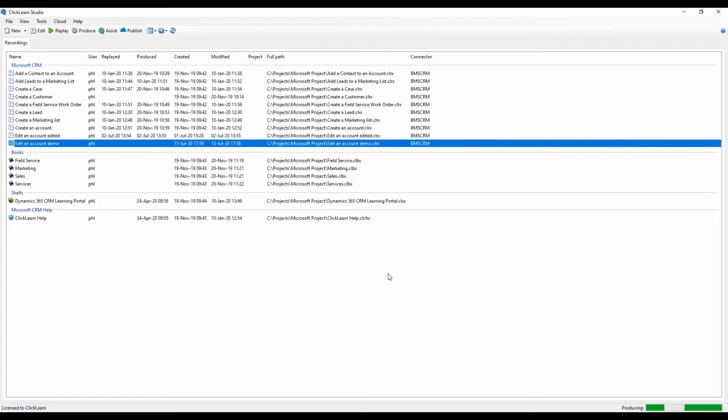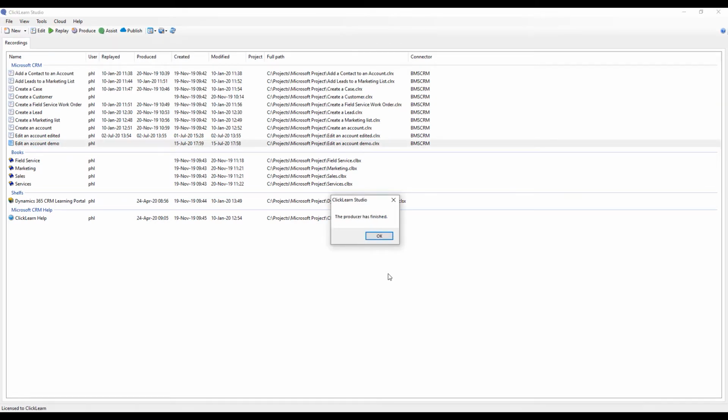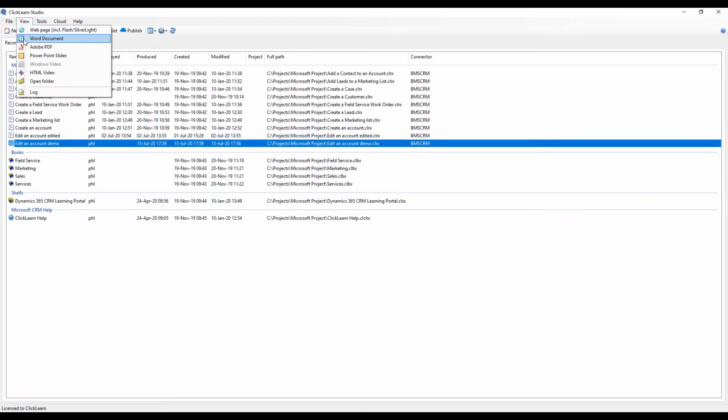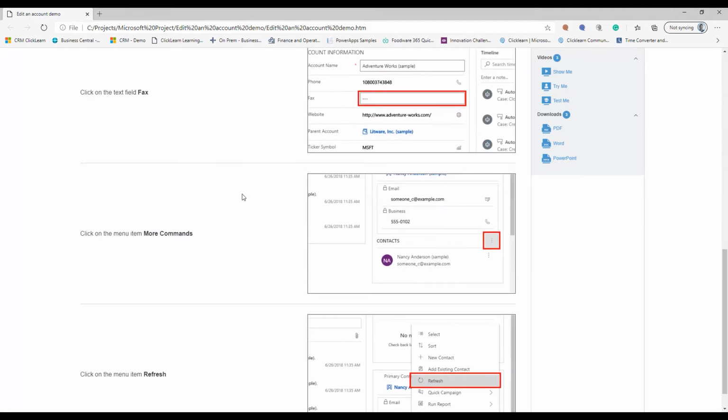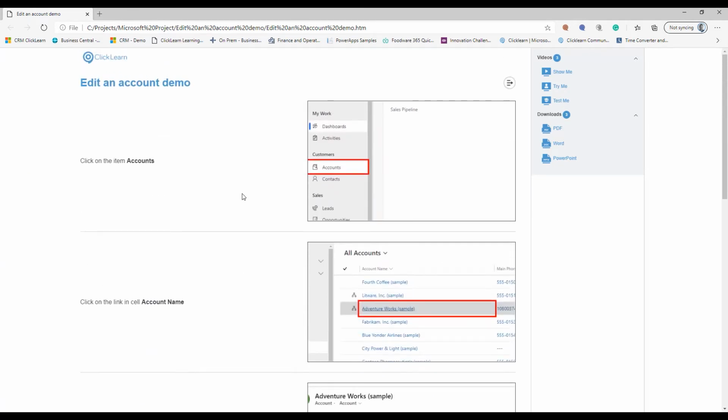So as I hit produce, ClickLearn will now create these 7 different formats that we were looking at earlier. So we'll create 4 different types of written instructions, 3 different types of videos. 2 of them are interactive. Now, as I click here on view, you can now see that I have access to all the different formats. But as we saw in the beginning, from the web page, I also have links to all the other formats. So from going in here, you can now see that I have my title, I have pre-created written instructions, perfectly cropped screen captures with the marking of the area of interest. Everything aligned like we just captured in the process.